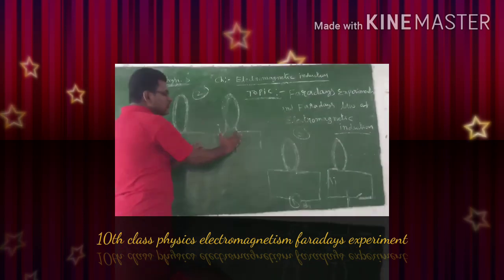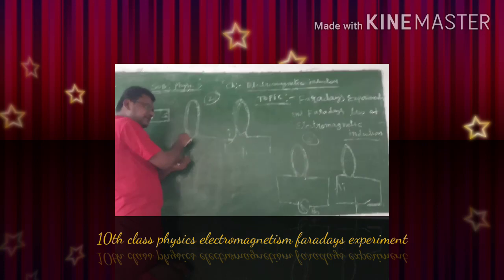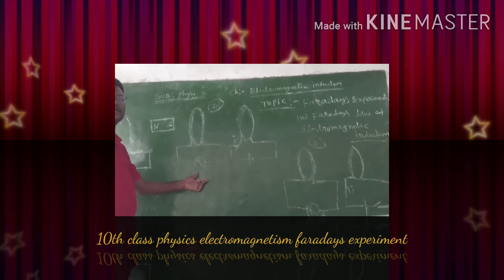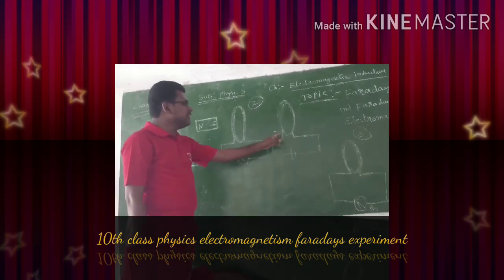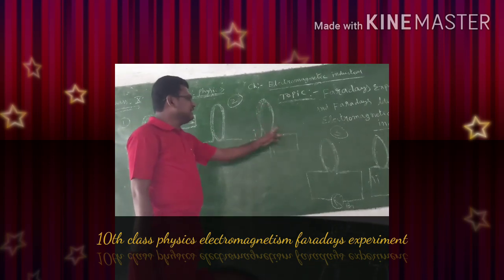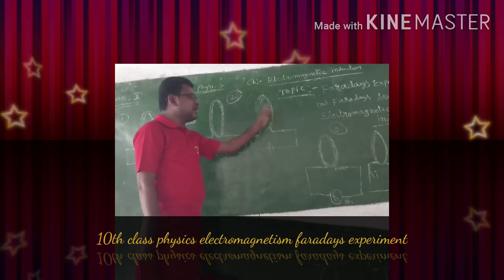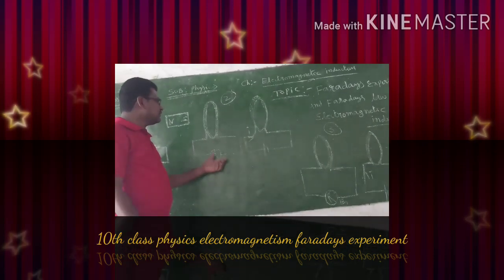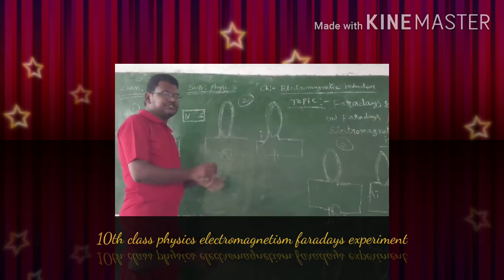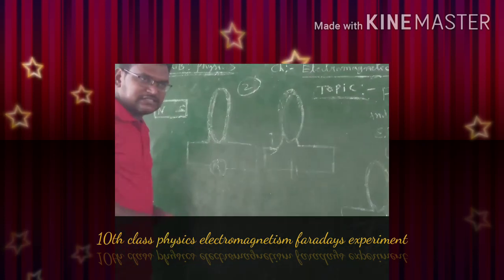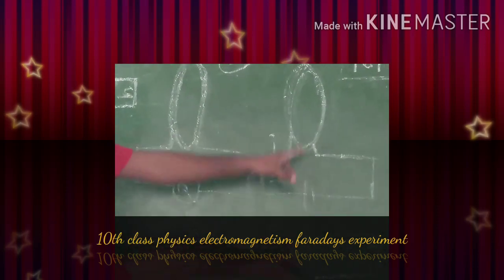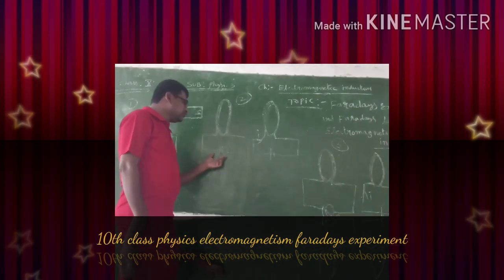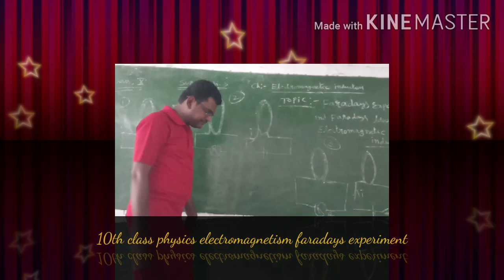Now you move this coil towards it or away from it, then we can observe the deflections in the galvanometer. That means when we move the coil through which a current is flowing towards the coil or away from the coil, we can observe the deflections in the galvanometer. But when we keep these two at rest, we can't observe any deflections. Now keep this coil at rest and move this coil towards it or away from it. Then also we can observe the deflections in the galvanometer.